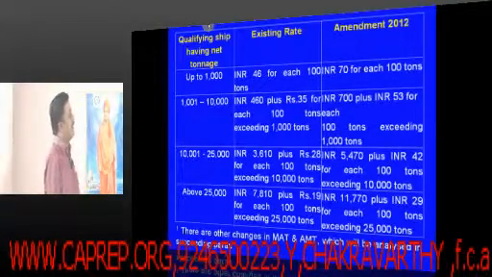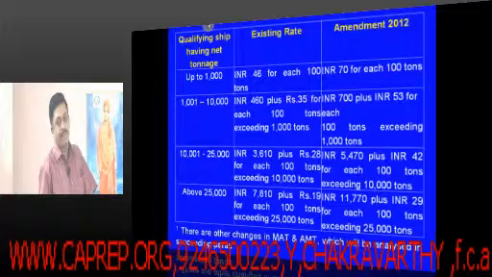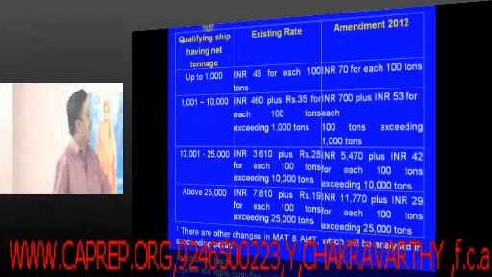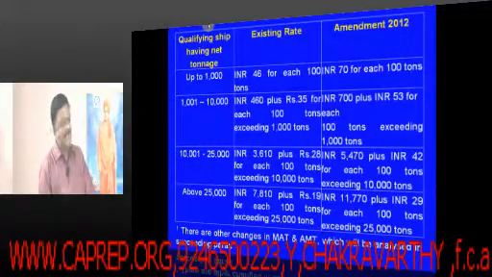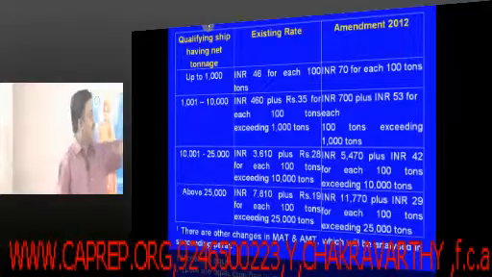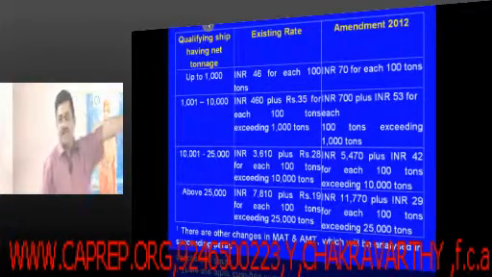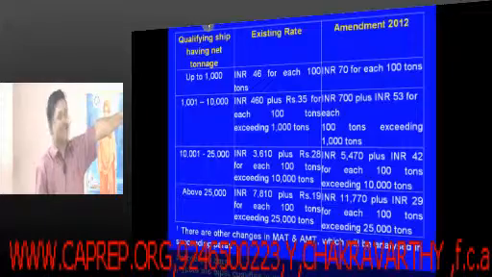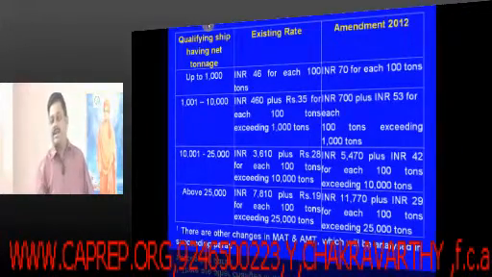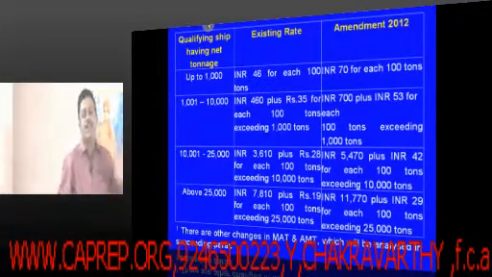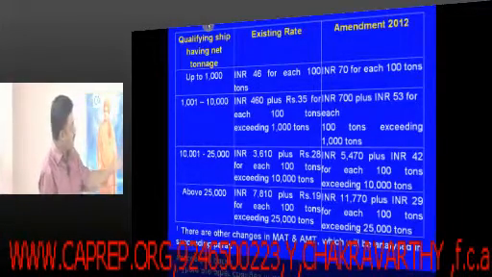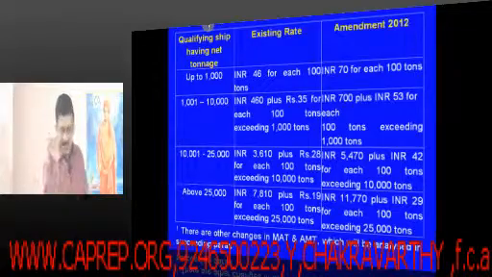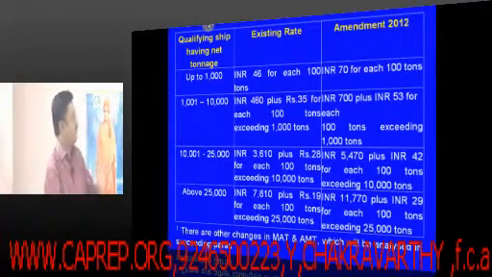Now for 1001 tons to 10,000 tons capacity, earlier it used to be 460 plus 35 for each 100 tons exceeding 1000 tons. Now it is 700. How is that 700? In the first 1000, how many hundreds are there? In the first 1000, 10 hundreds are there. 10 into 70 is 700, plus 53 rupees for each 100 tons exceeding 1000 tons. Now, if it is 10,001 to 25,000, then 5,470, because up to 10,000, how much will it come to?